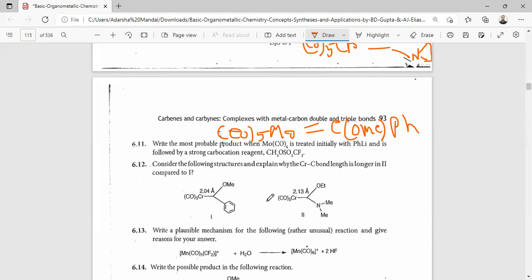So here the Cr-C bond length is longer for this because here there is only one heteroatom. Here with two heteroatoms there is more electron donation. So that's why this Cr-C bond length is more for this, due to the more electron donation from the heteroatom.